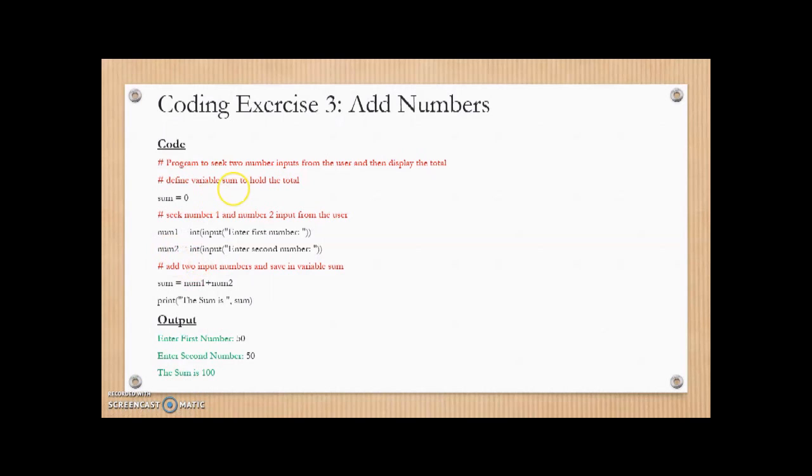So after number 1 and number 2 are saved, we are using the variable called sum, and we are adding these numbers. Sum will hold the sum of number 1 and number 2, and then we'll print the sum is sum, right? So the output of this program should be like this. Enter the first number, will enter 50. Enter the second number, will enter 50. The sum is 100. So this is the expected output of this program.